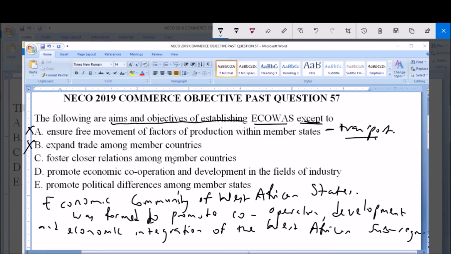C, foster closer relation among member countries, obviously is one of the aims of Ecowas, and hence is not the answer to this question. D, promote economic cooperation and development in fields of industries, as we have seen, to promote cooperation is one of the reasons why Ecowas was formed, so it cannot be the answer to this question. However, option E, promote political differences among member states, is not a reason why Ecowas was formed. So this is the answer to this question. Option E, promote political differences among member states.